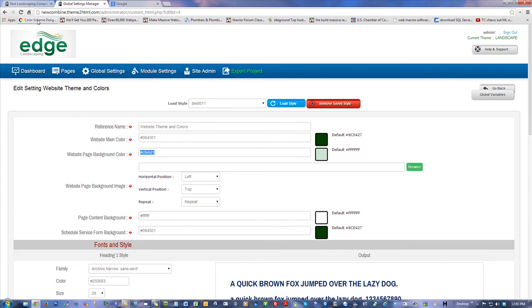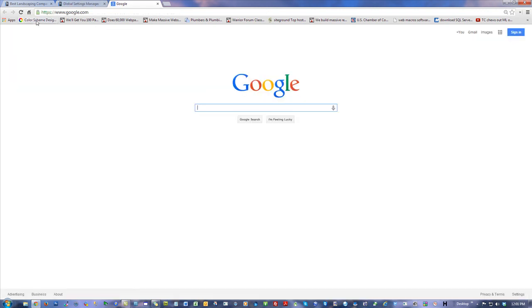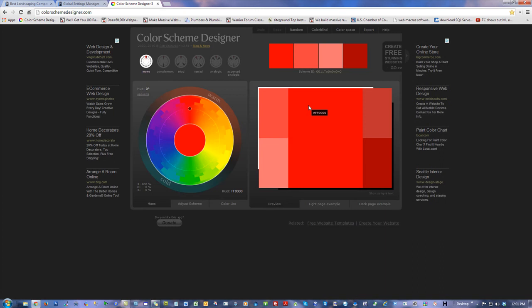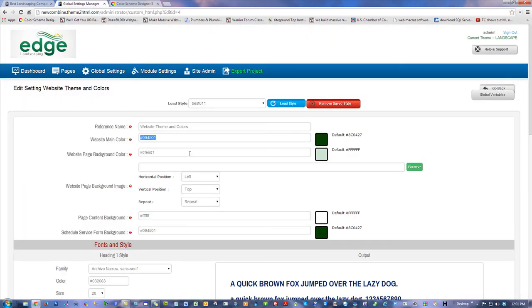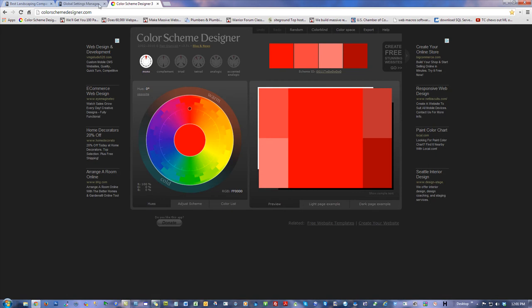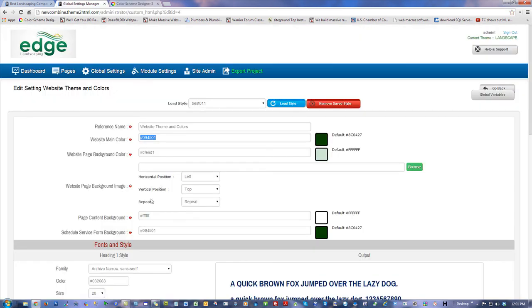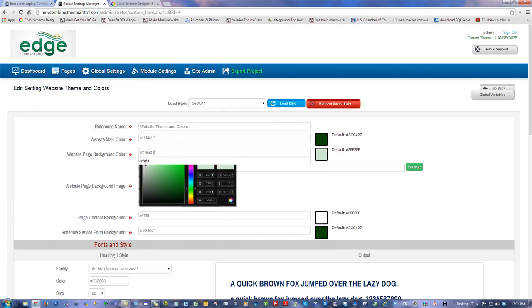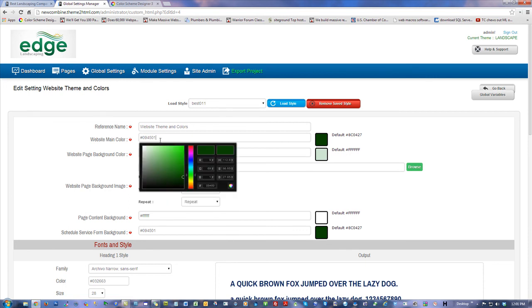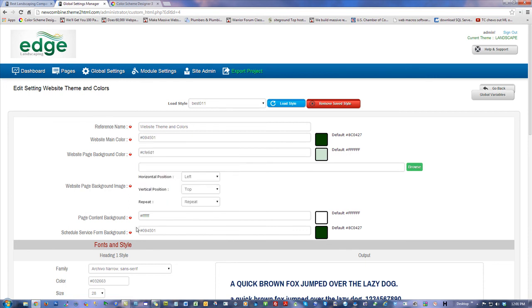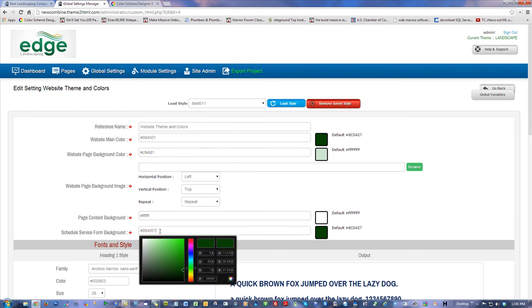You can go with the lighter colors in the page background and the darker colors outside for the main color, and you can do all this kind of thing. The service schedule form itself, just put in the numbers you want, and then just update and reload or update and check out your page, and it's going to look good. Okay, very, very cool. All right, in the next video, I'm going to cover this real fast for just the faster, easier way to download the page without going through the whole process, how that works, just so you know.